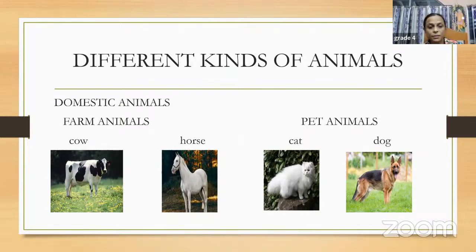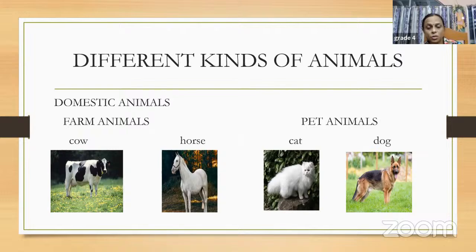Right? So you can see some examples of farm animals like cow, horse, those who live in the farm. So the animals which live in the farm, children, they are useful to us in many ways. How they are useful? They give us many products. For example, the cow gives us milk, right? And then we have buffalo also, they also give us milk.